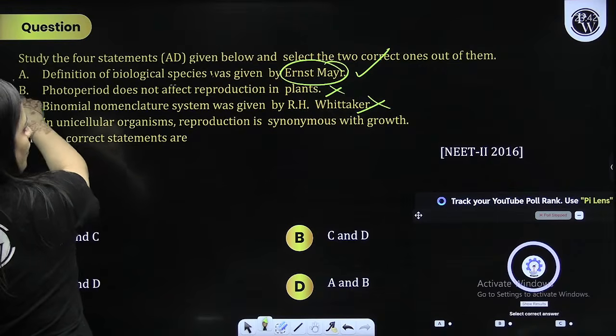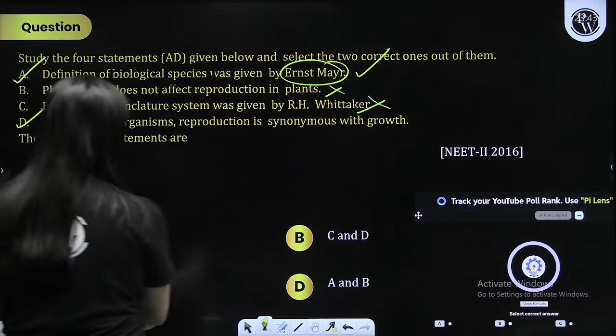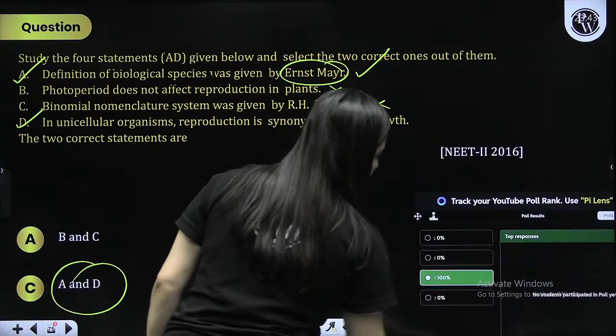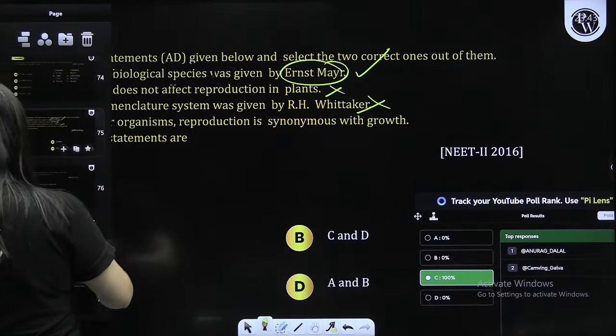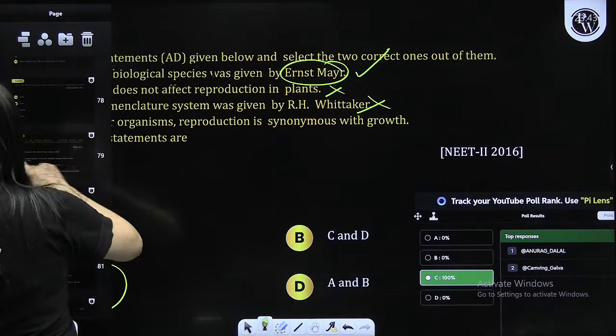Yes, beta, A or D? Do we have... Yes, C is the option here. Right, C is the option here. Very good, guys. Chaliye, one more question.